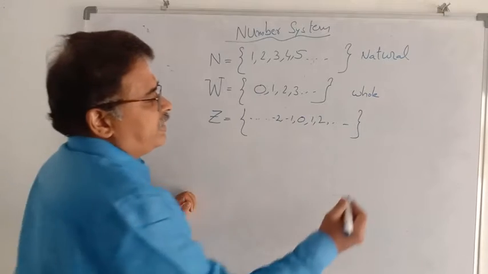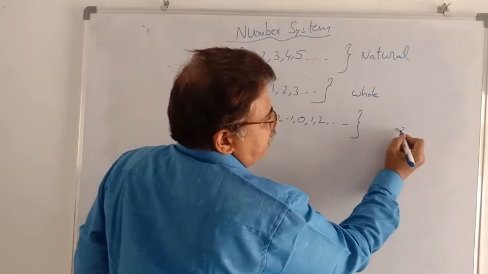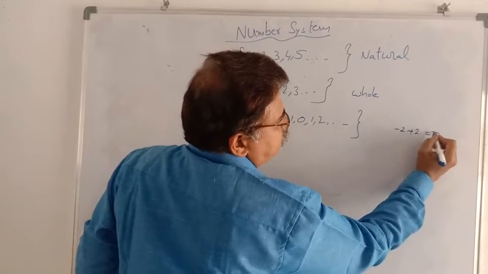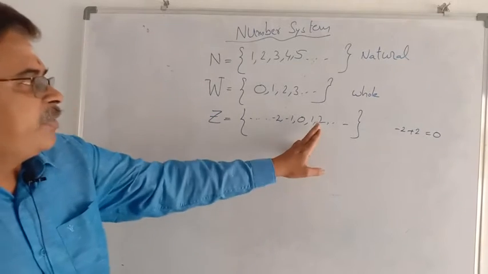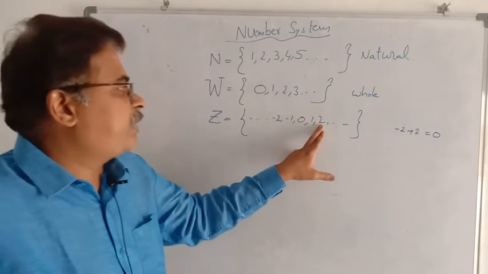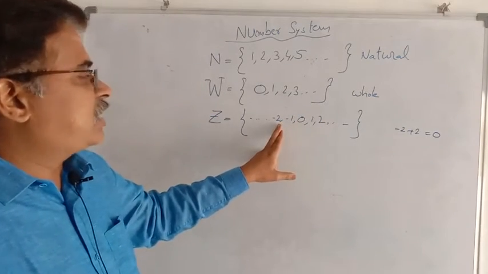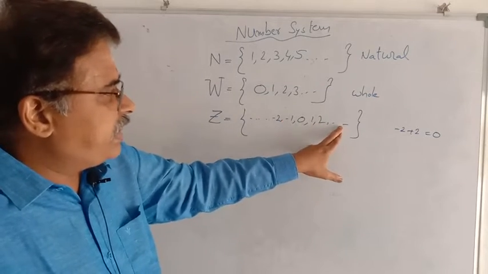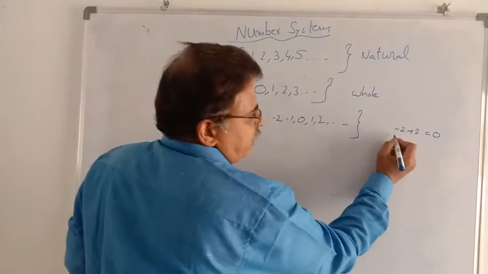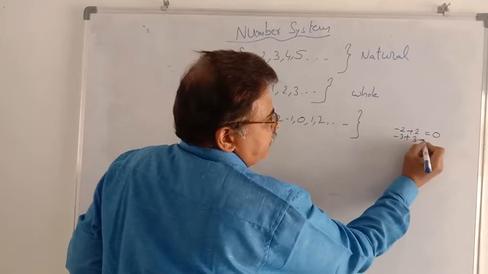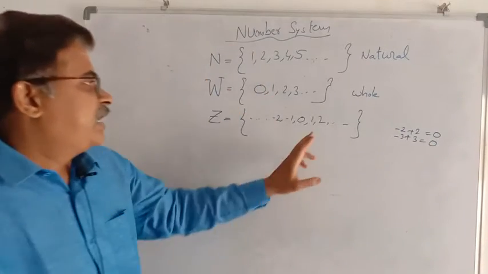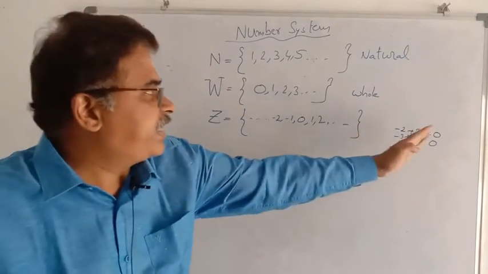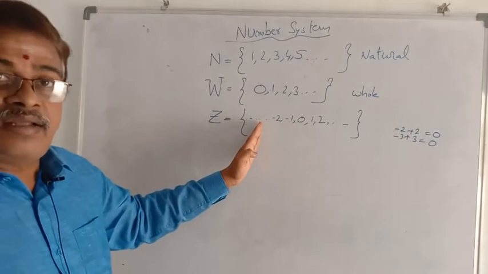We know that -2 plus 2 is equal to 0. So if plus 2 is there, then -2 is also there. If plus 3 is there, -3 is also there. -3 plus 3 is equal to 0. At the same time, plus 4 is on the right side and -4 is on the left side.